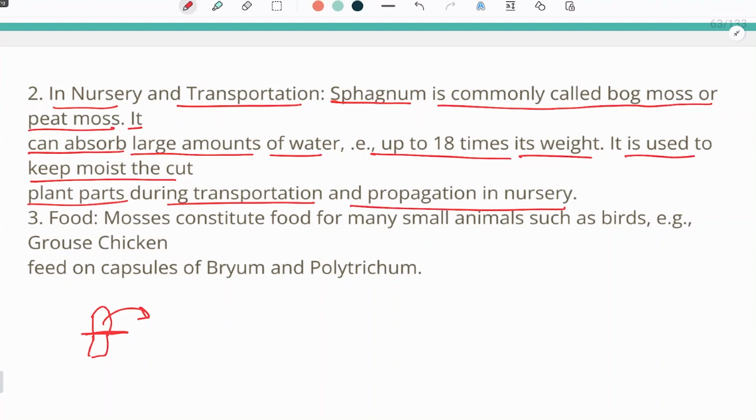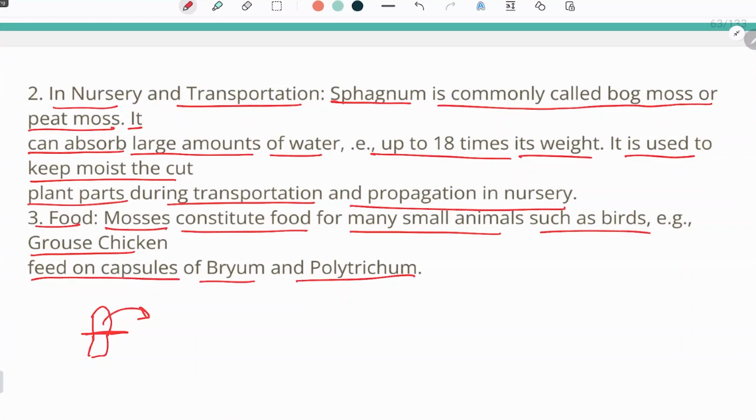Third, mosses constitute food for many small animals such as birds. Grouse and chicken feed on capsules of Bryum and Polytrichum. So it can also act as a food source for many animals such as birds and chicken, which feed on the capsules of Bryum and Polytrichum.